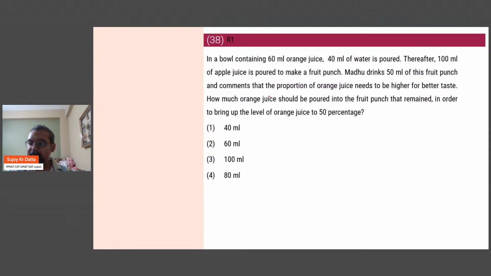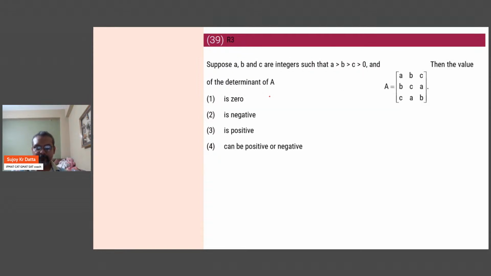And the last one we have is number 39. Yes. So this one we'll just figure out the determinant quickly. So this one is a times bc minus a squared, then minus b times b squared minus ac, plus c times ba minus c squared. So that is, you will end up with minus common a cube plus b cube plus c cube, and then plus abc plus abc plus abc.